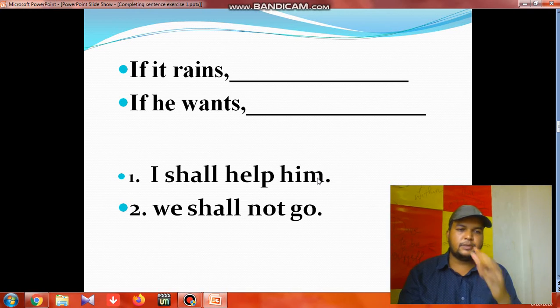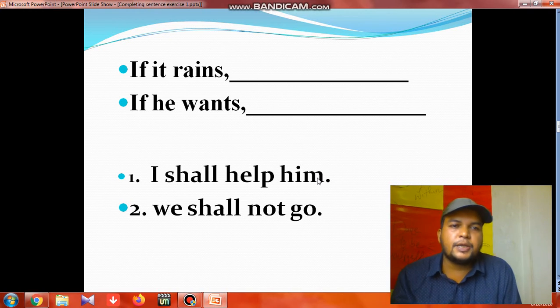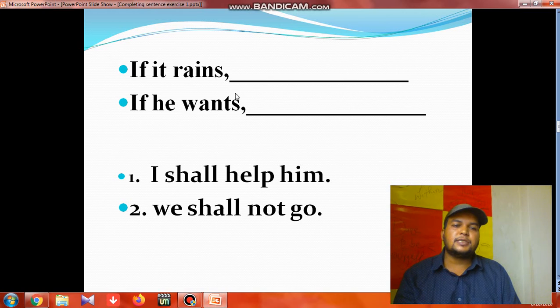You understand? The order comes reversed. So if it rains, we shall not go. If he wants, I shall help him. Remember, in both cases we took future simple tense. As I repeated earlier, if you find present simple in first conditionals, the second clause will be future simple.